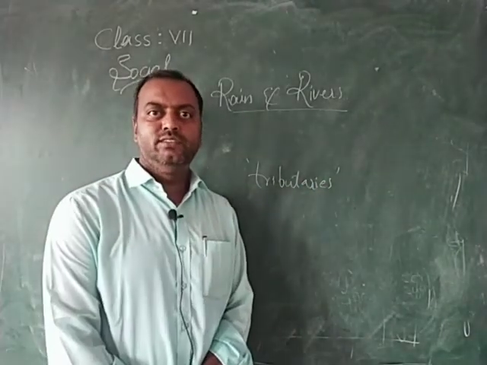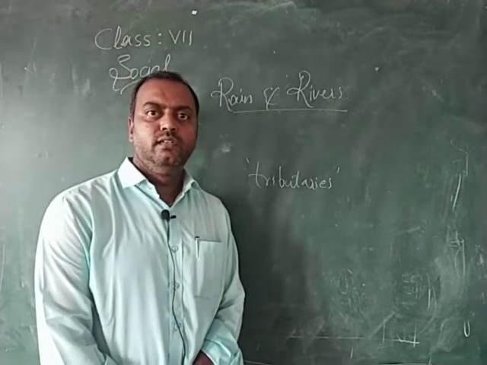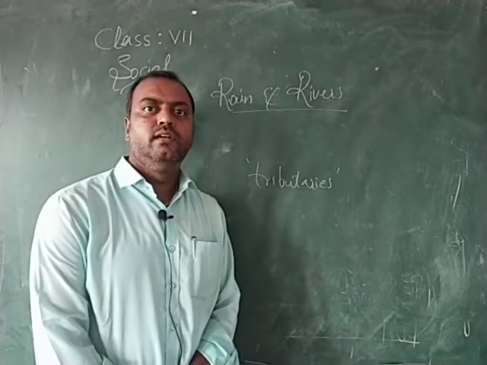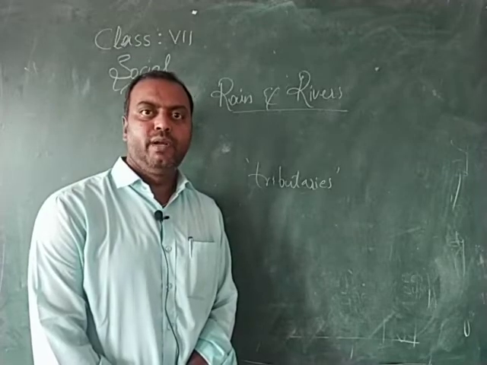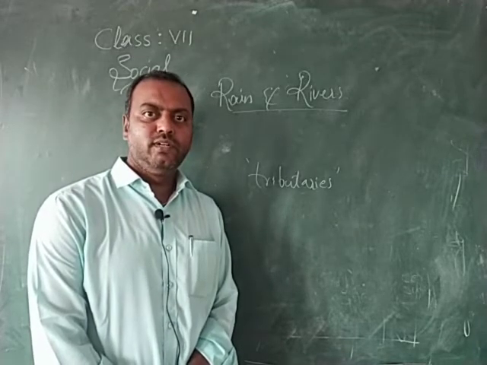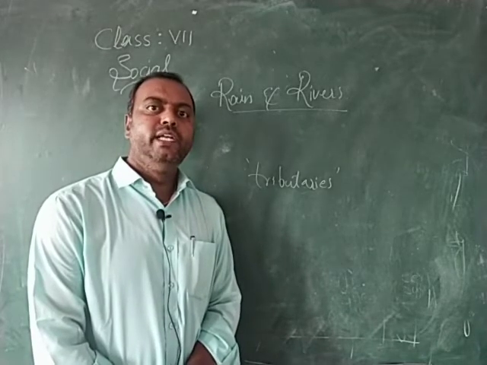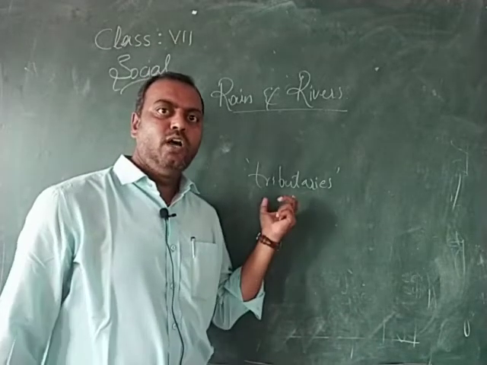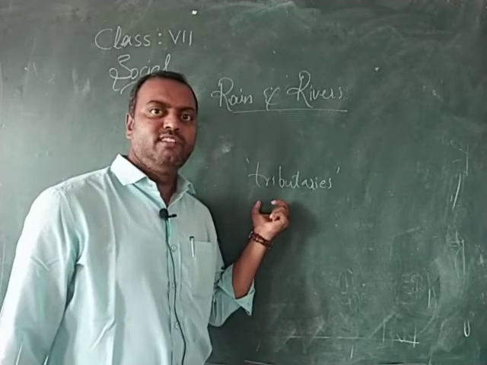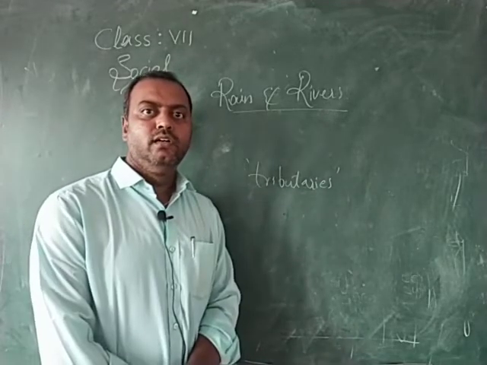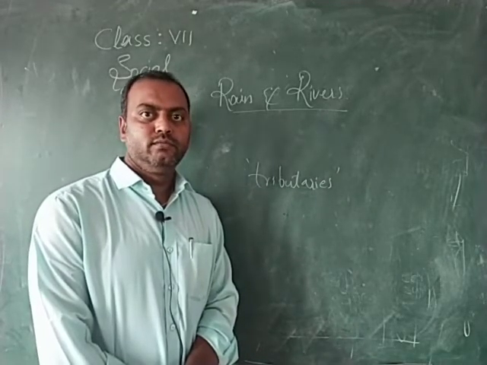We have many rivers: River Godavari, River Krishna, River Kaveri, Ganga, Brahmaputra. These are all bigger rivers, and they have many tributaries even. The small streams which join the big river are called tributaries.